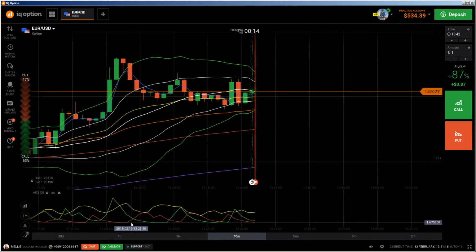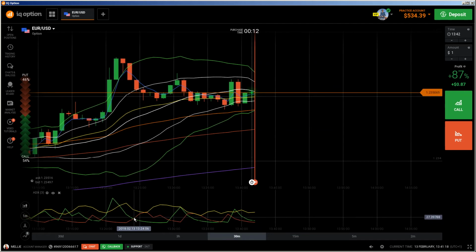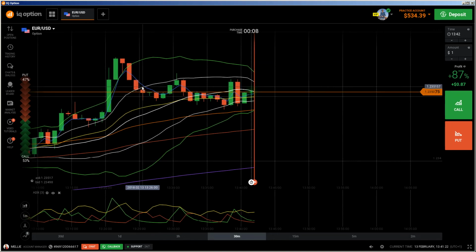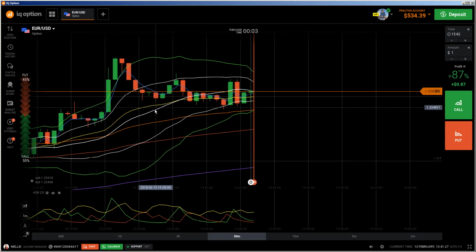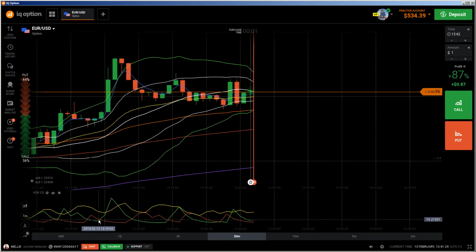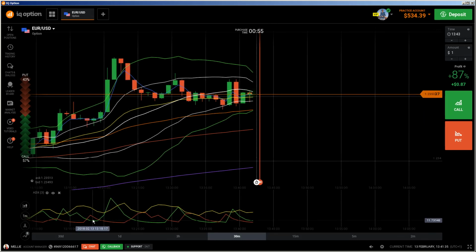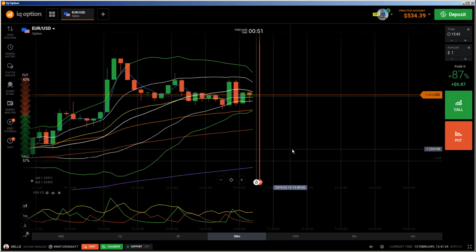For example, you see here the red one is crossing the green one, and it would be a put here, but you have to get a good entry point, because here was also a doji. And if the green one is crossing the red one and the trend strength is almost high, you get a call, and you see here would be a call. So let me see if I can.